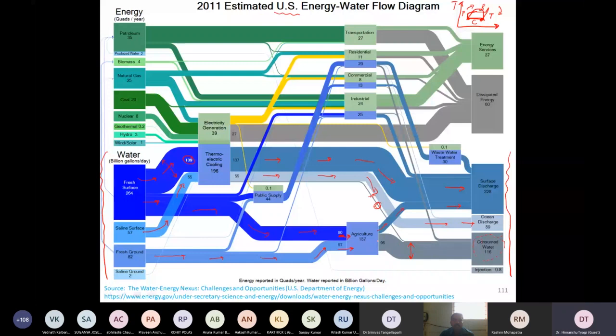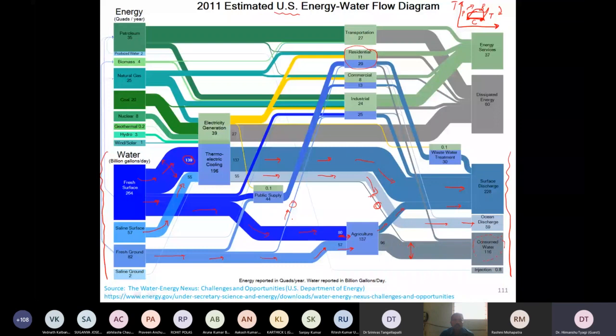Okay. And what about our residential? So we are also consuming at home. So residential we can follow from here. The top part is electricity, but you can see this small pipe going over there, this small portion. This is the one which is going from fresh water to residential over here.